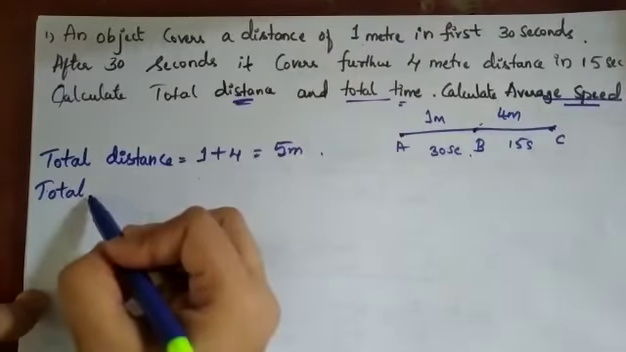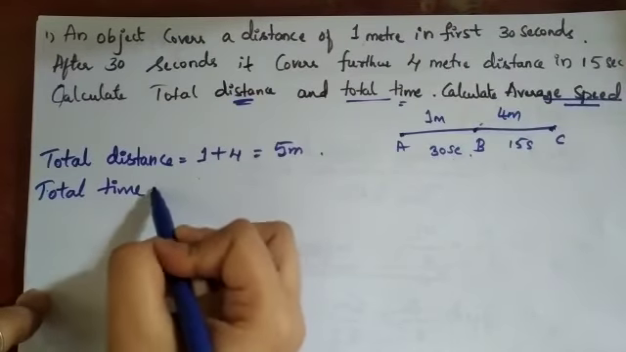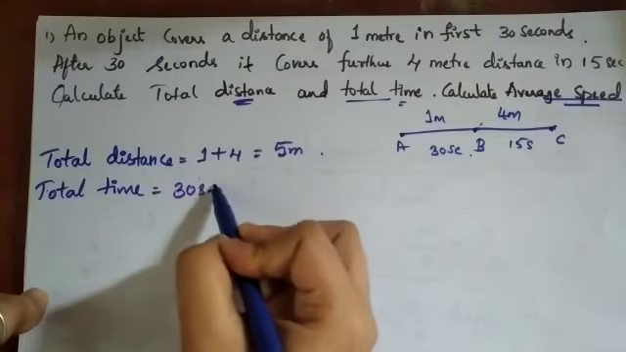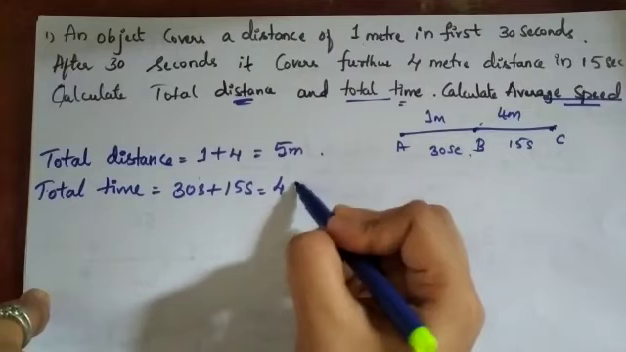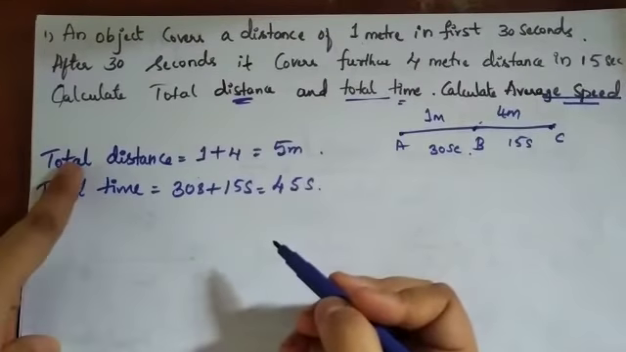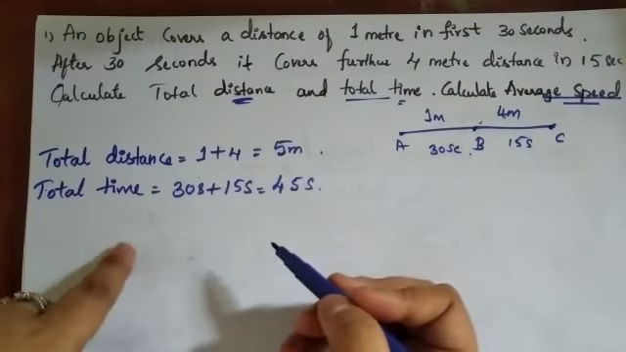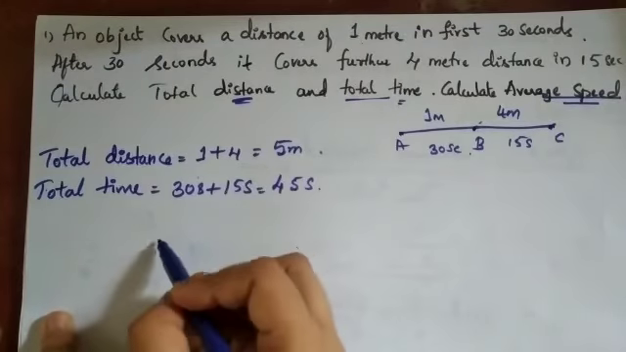Next, calculate the total time. Total time is 30 seconds plus 15 seconds. So 30 plus 15 is nothing but 45 seconds. So total distance is found and total time has been found. Now it is easy to find the average speed.